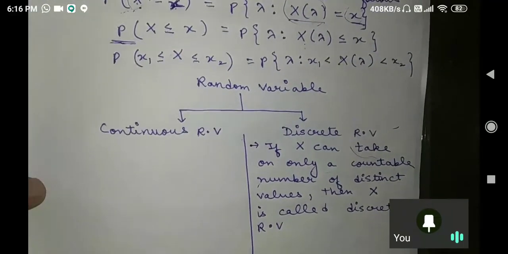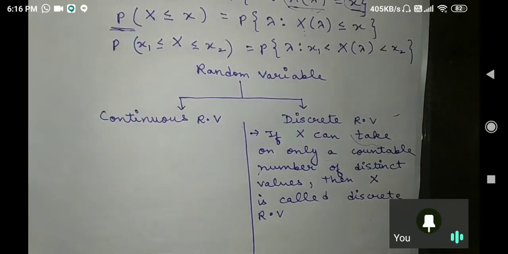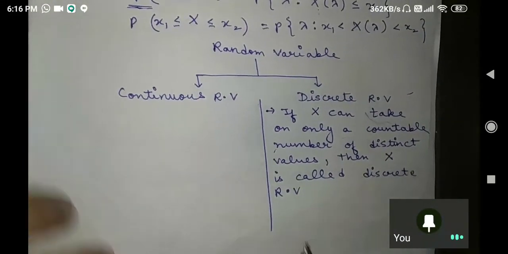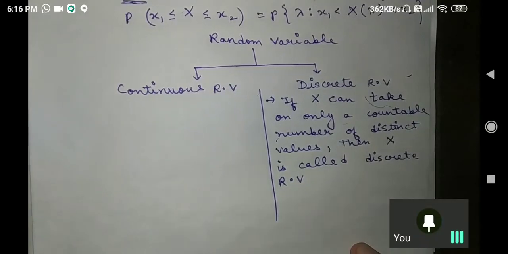Don't worry, I will take an example of a discrete random variable. First of all, let me know whether you understand its definition or not. You are having a random variable capital X, and it can take only a countable number of distinct, different values from this real axis. Then this type of random variable is called a discrete random variable. Sir, can you give some example? Yes, of course we can give an example.